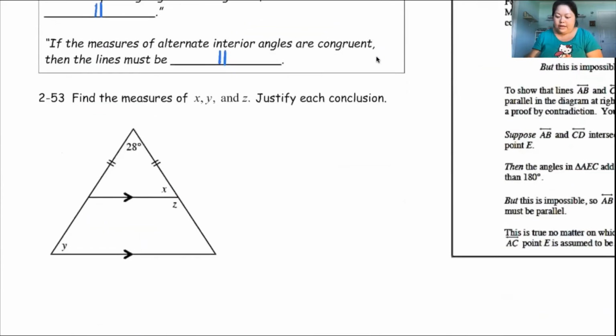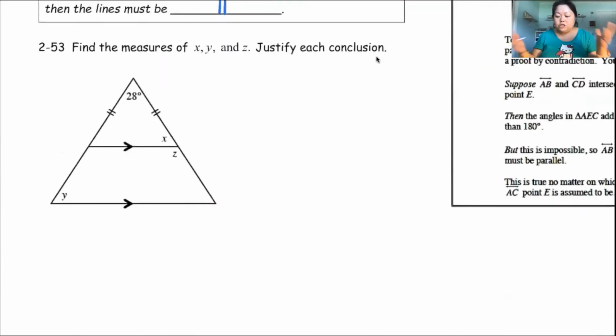Okay. All right, so the last piece here says, hey, use the idea we just learned. Can you find the measures of X, Y, and Z? Again, my approach may not be the same as your approach, and that's totally okay, as long as you're getting the same answers. So first thing I'm going to do is tackle the small triangle here. I know that these two are congruent sides. And if I recall what Ms. Chu said a couple lessons ago, that means that these 2 angles are exactly the same. So I see that there's an X there. That also means this must be X as well.